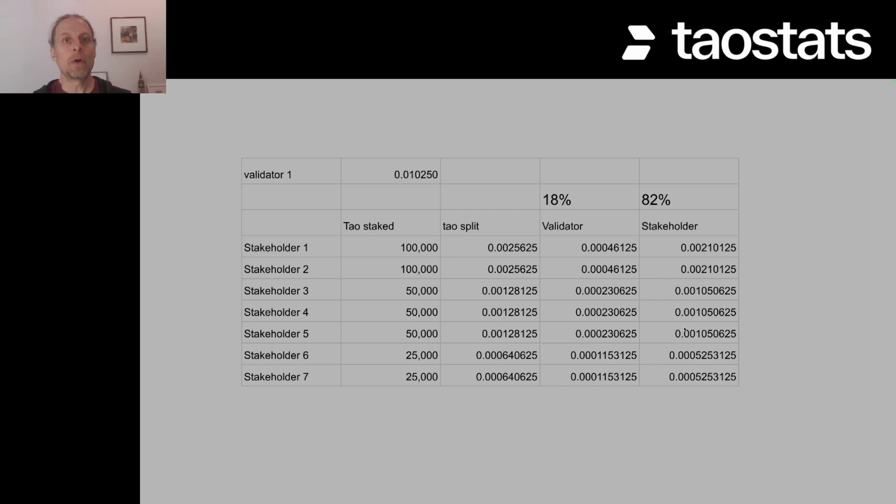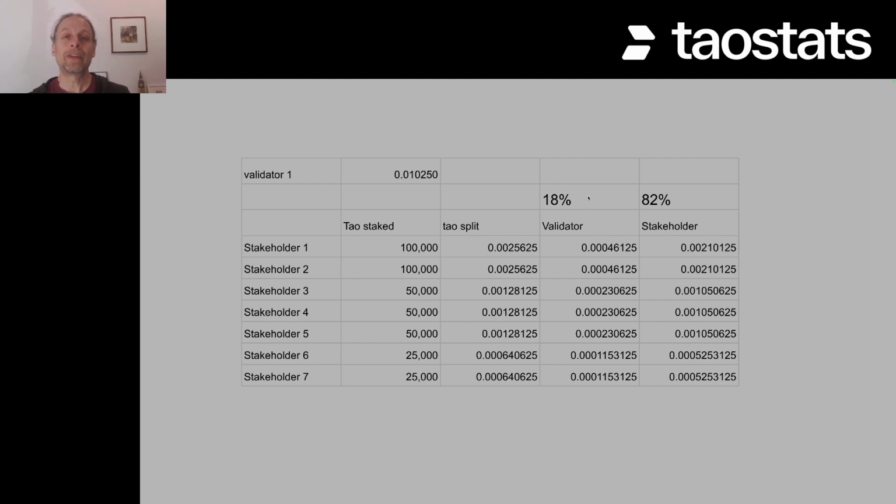As you can imagine, most validators probably have thousands, or hundreds at the very least, of delegates. But here I'm giving an example of 7. And in this case, I'm showing the amount of tau staked from each one of these stakeholders. To figure out the split, you just take a weighted average, right? What's the percentage of the tau that stakeholder 1 has placed on this validator? And then you can figure out how much tau is distributed to that row.